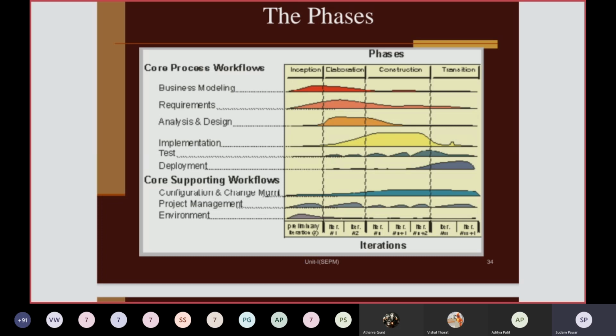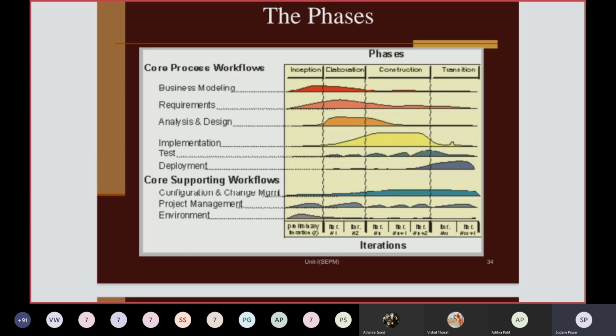Then core supporting workflows are also shown at the bottom: configuration and change management, because as per the changing customer requirements, you have to manage the different versions of your software. That kind of configuration and change management will remain throughout. It begins in the first phase itself and will remain till the end of the transition phase.